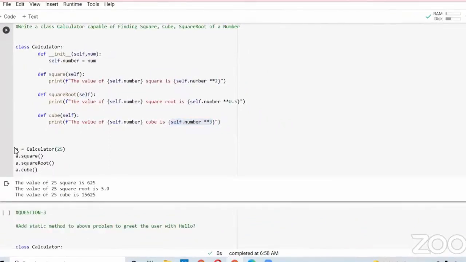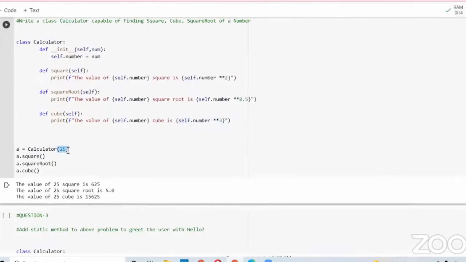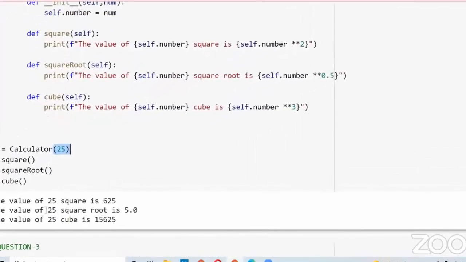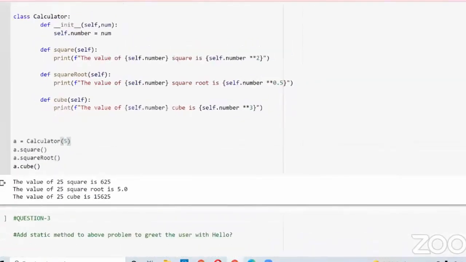See, here I gave the number as 25. That's why the value of 25 square is 625. The value of 25 square root is 5. The value of 25 cube is this number. So even if you change the number, it works. So any number we can calculate.